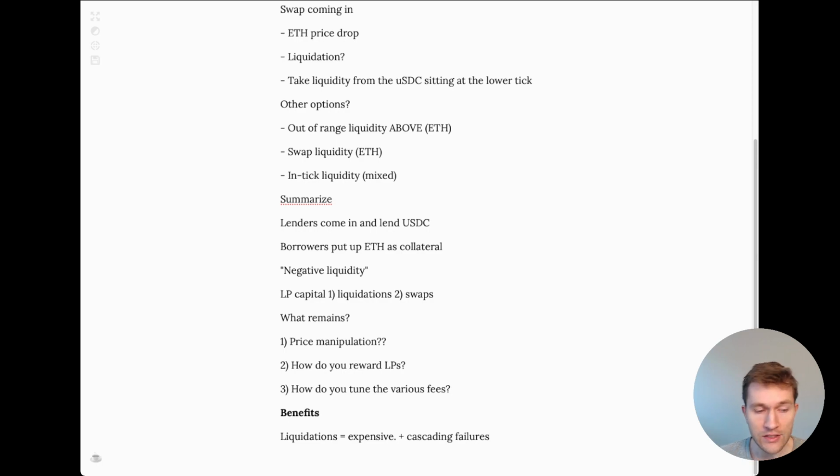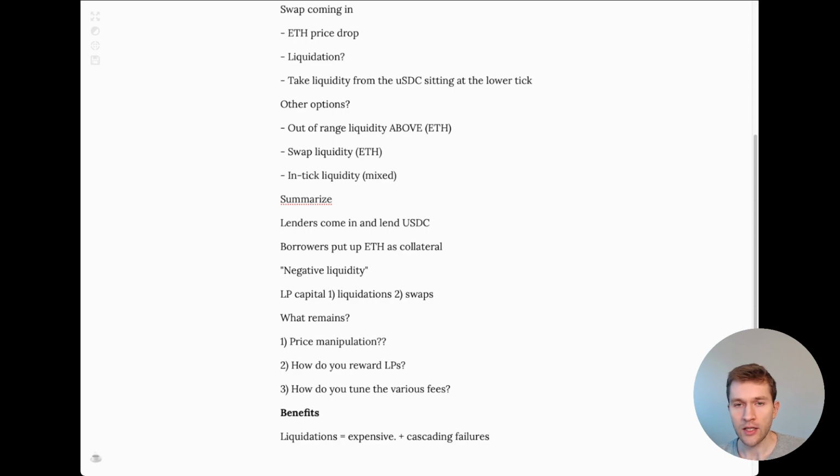This doesn't really exist in our current view of the world because the capital to sell that collateral already exists in this pool. So we're not really adding, if anything, we're adding friction to price changes rather than creating further price changes. So it just works wonderfully this way.